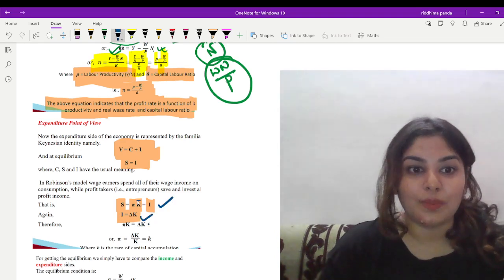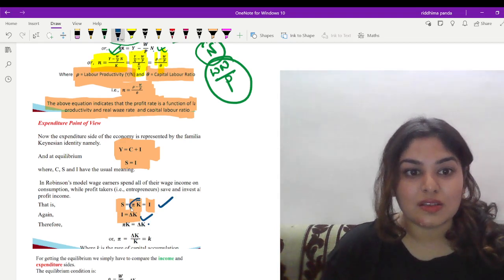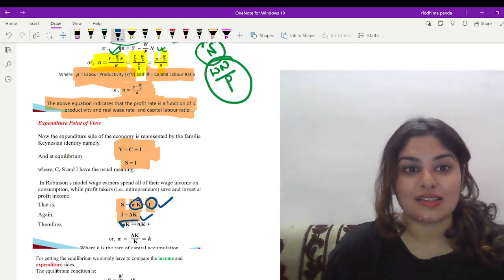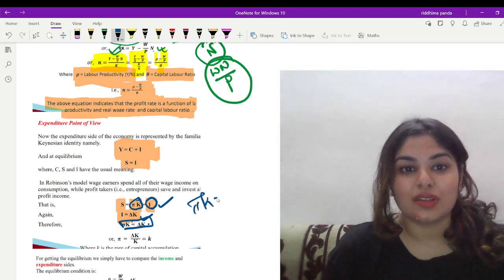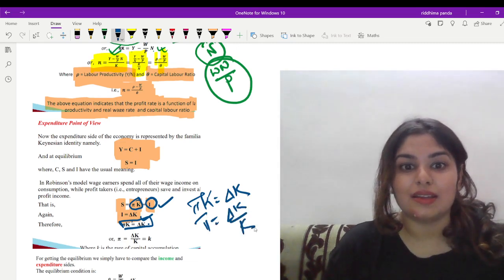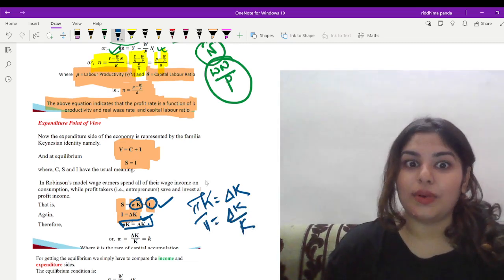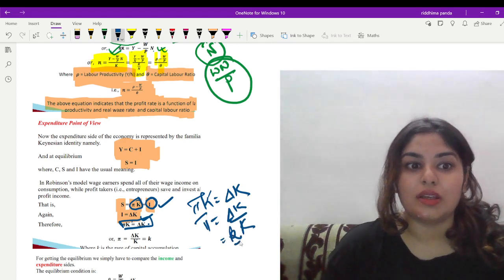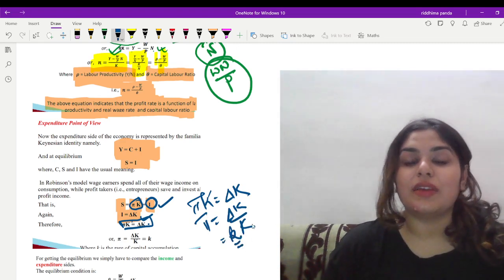I can write that pi K is equal to I, that means delta K. So pi K is equal to delta K. From here I get pi is equal to delta K by K, that is the growth of capital, which is equal to small k, right? So that is the rate of capital accumulation.